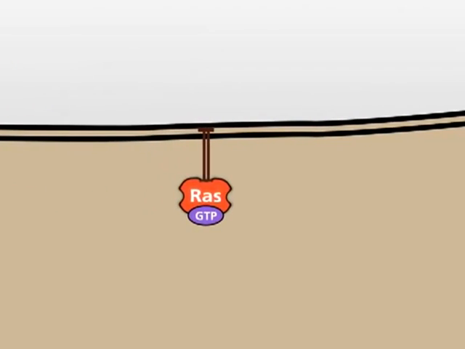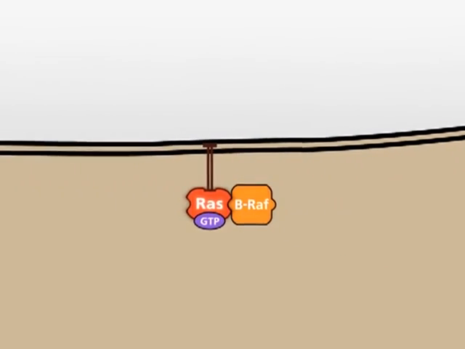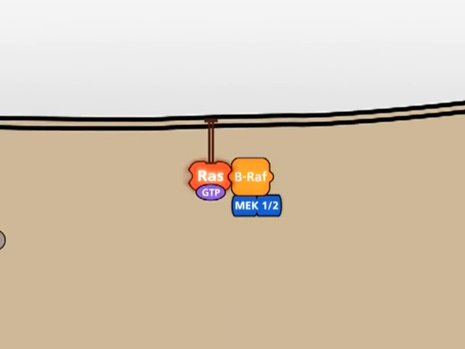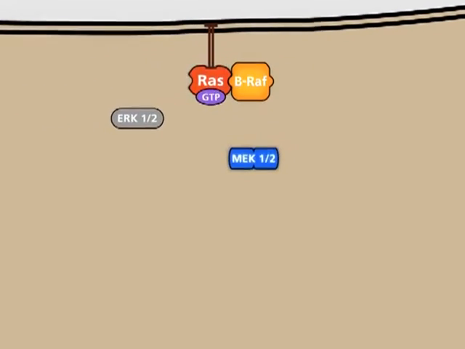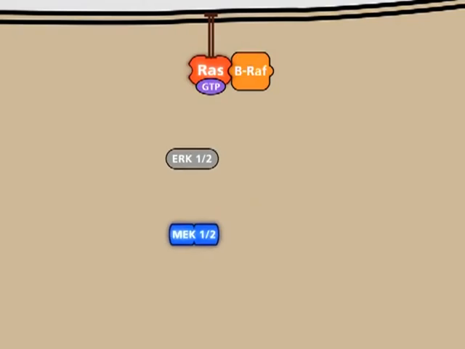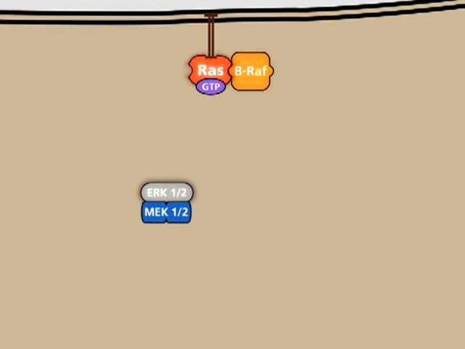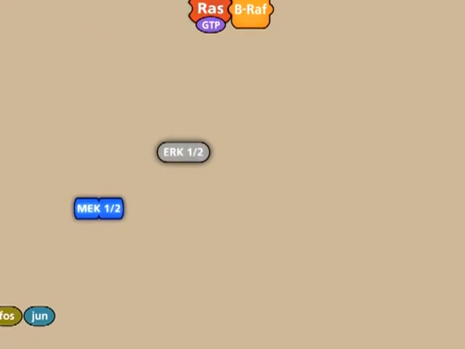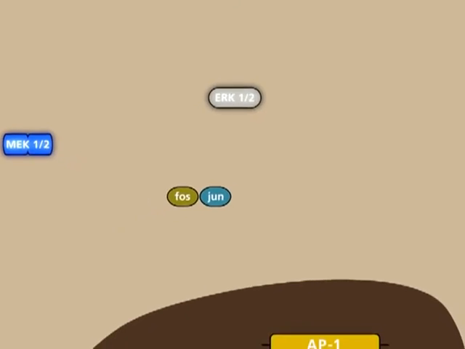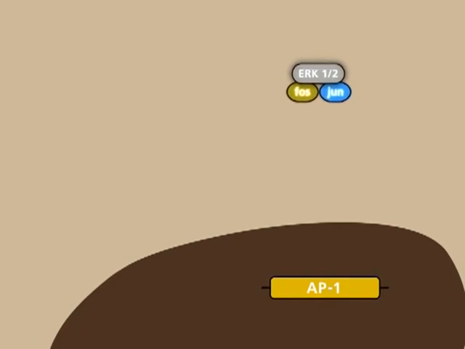In its active GTP-bound state, RAS is able to bind to several effector proteins. The kinase BRAF is one of the most important effectors of RAS. Active BRAF phosphorylates and activates the kinases MEK1 and 2, which in turn phosphorylate and activate the kinases ERK1 and 2. Finally, the kinase cascade leads to the activation of transcription factors of the AP1 family.